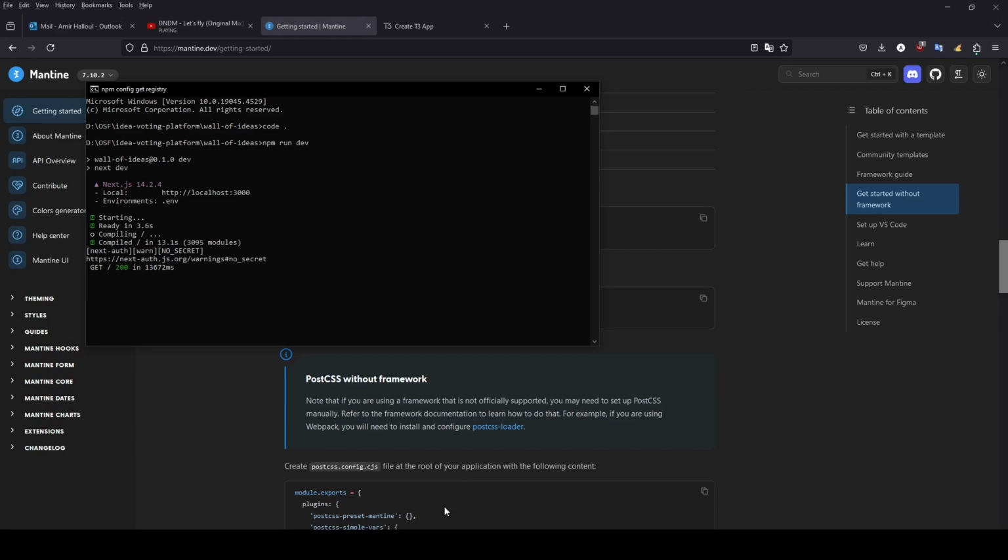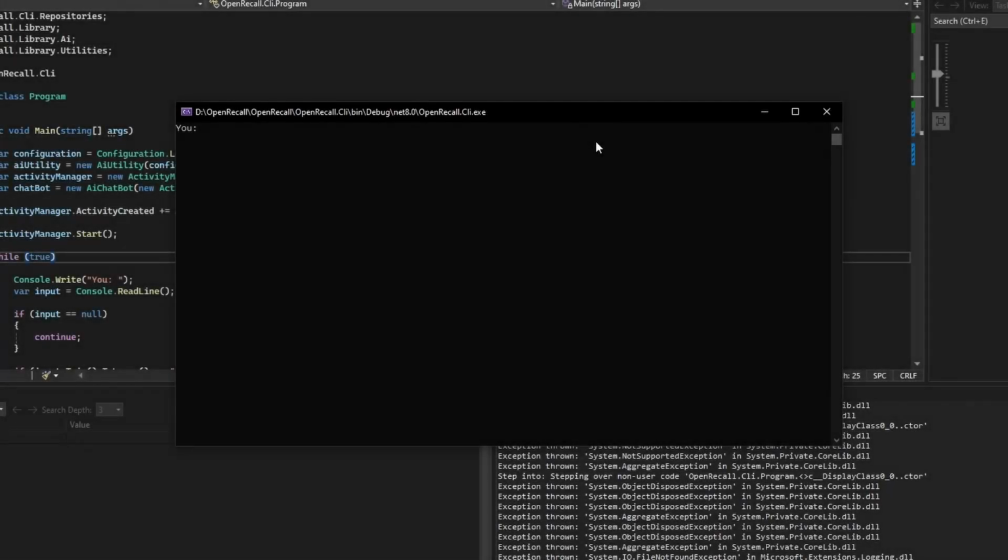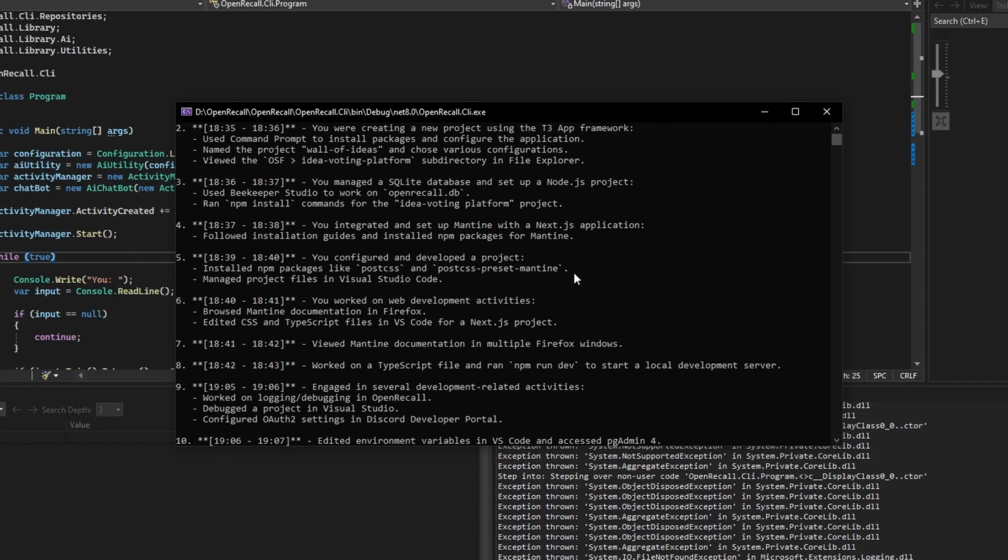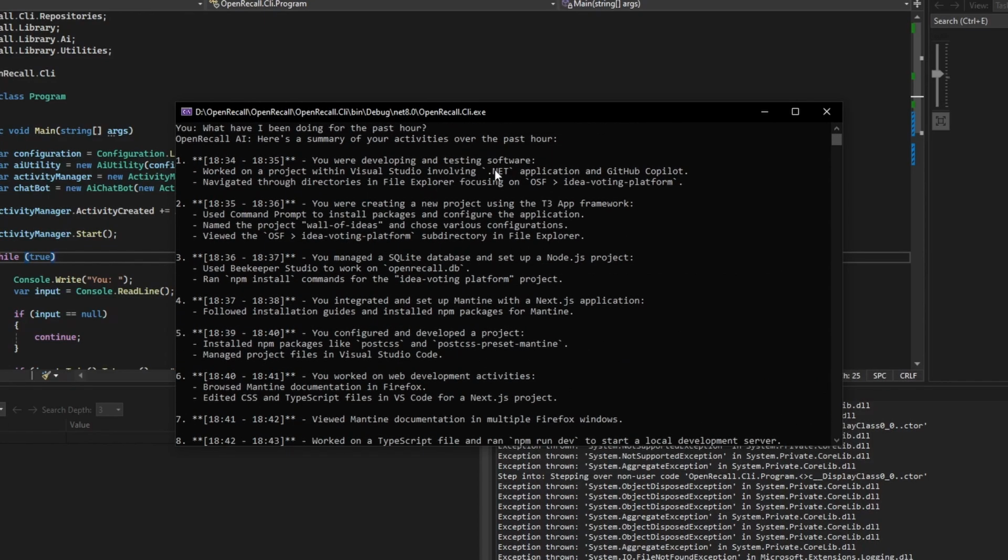In the meantime, OpenRecall was running in the background. So let's see what it has logged for us. I started by asking the AI for a summary of what I have been doing for the past hour. As expected, the AI provided me with a list of activities as well as their timestamps. It correctly identified that I have been working on a .NET project in Visual Studio, which is the OpenRecall tool itself, then switched to a different directory to work on the Wall of Ideas website.